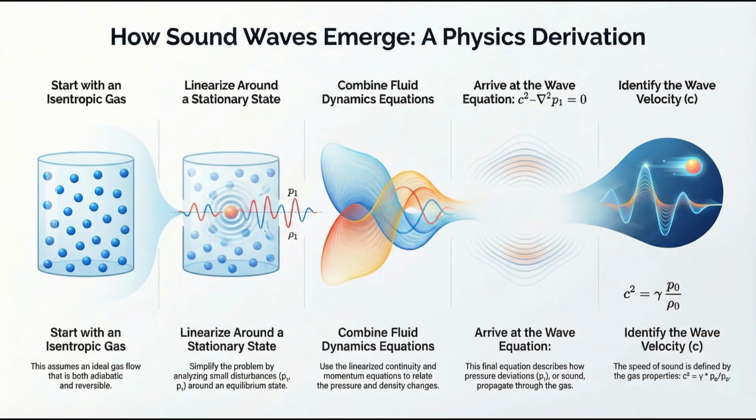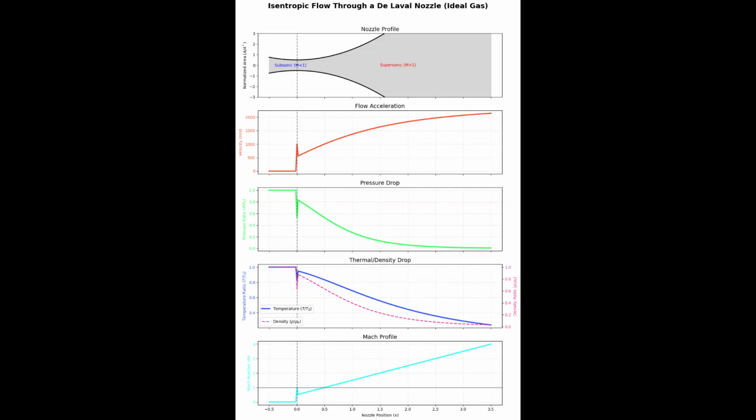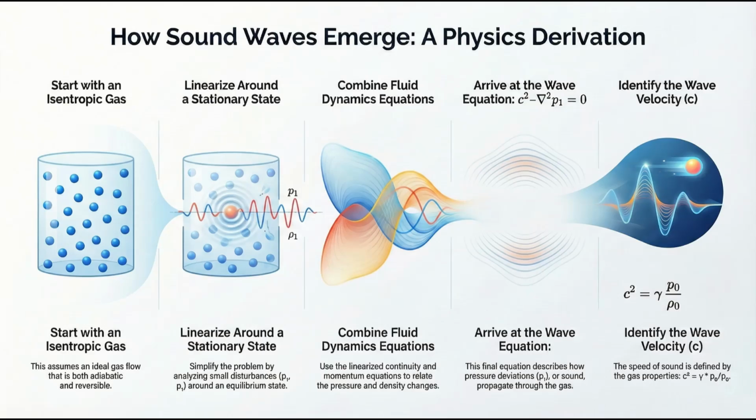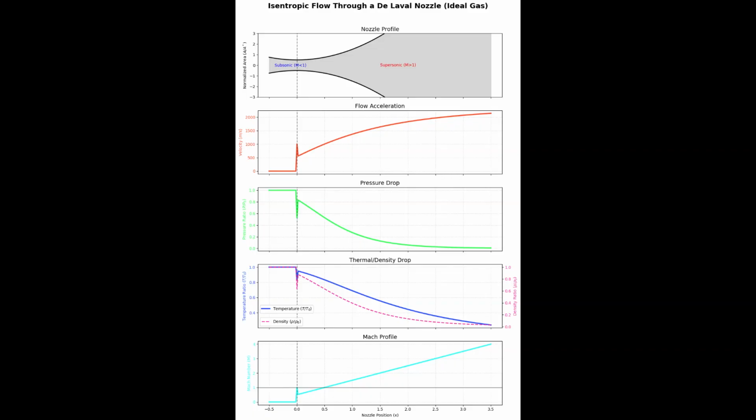Isentropic flow is a process that's both adiabatic, meaning no heat is transferred, and it's also completely reversible. For an ideal gas, this is all defined by the adiabatic gas law, which basically just says that pressure times volume raised to the power of gamma is always a constant.